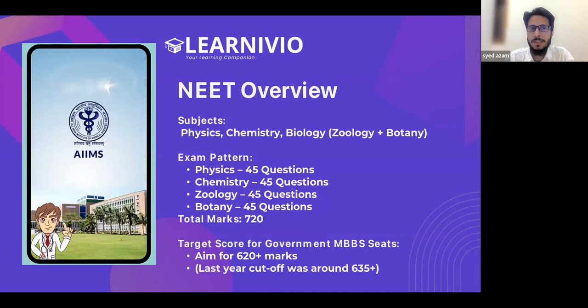The issue with NEET is the level of competition. Out of 720, you need 620. If you go for JEE, out of 300, 150 is a very good score. But for NEET, out of 720, if you are getting 500, it's not even a good score. The good score starts after 620.